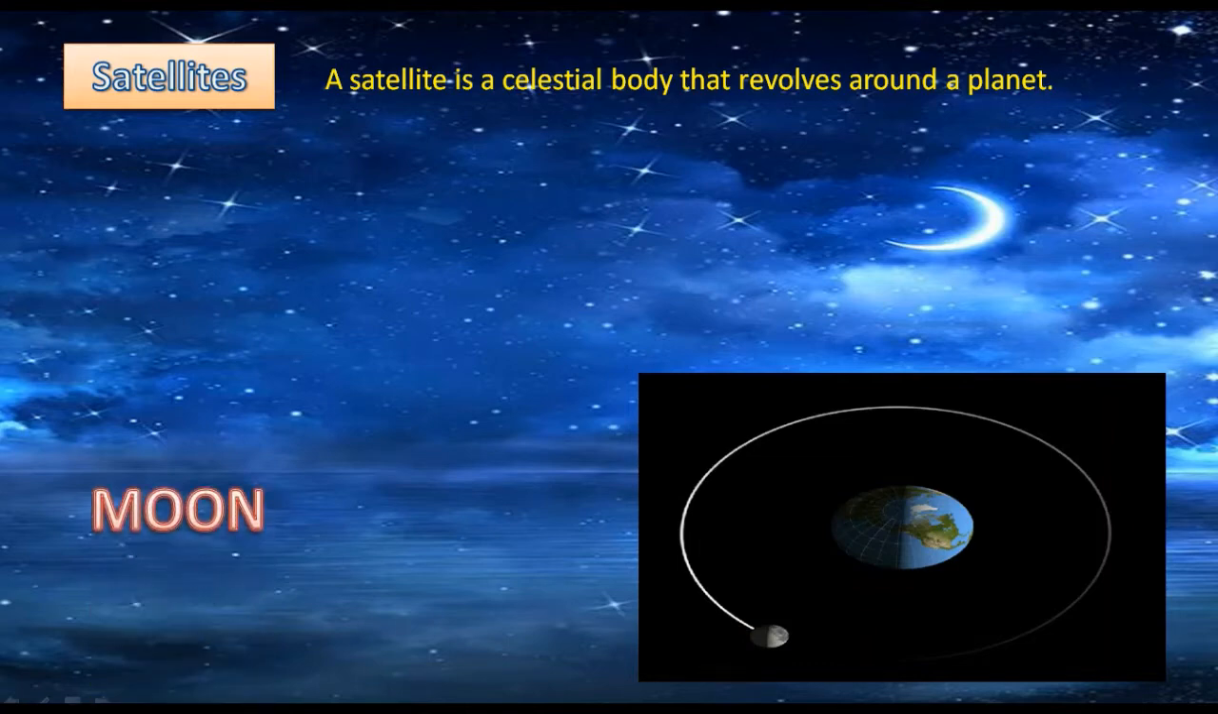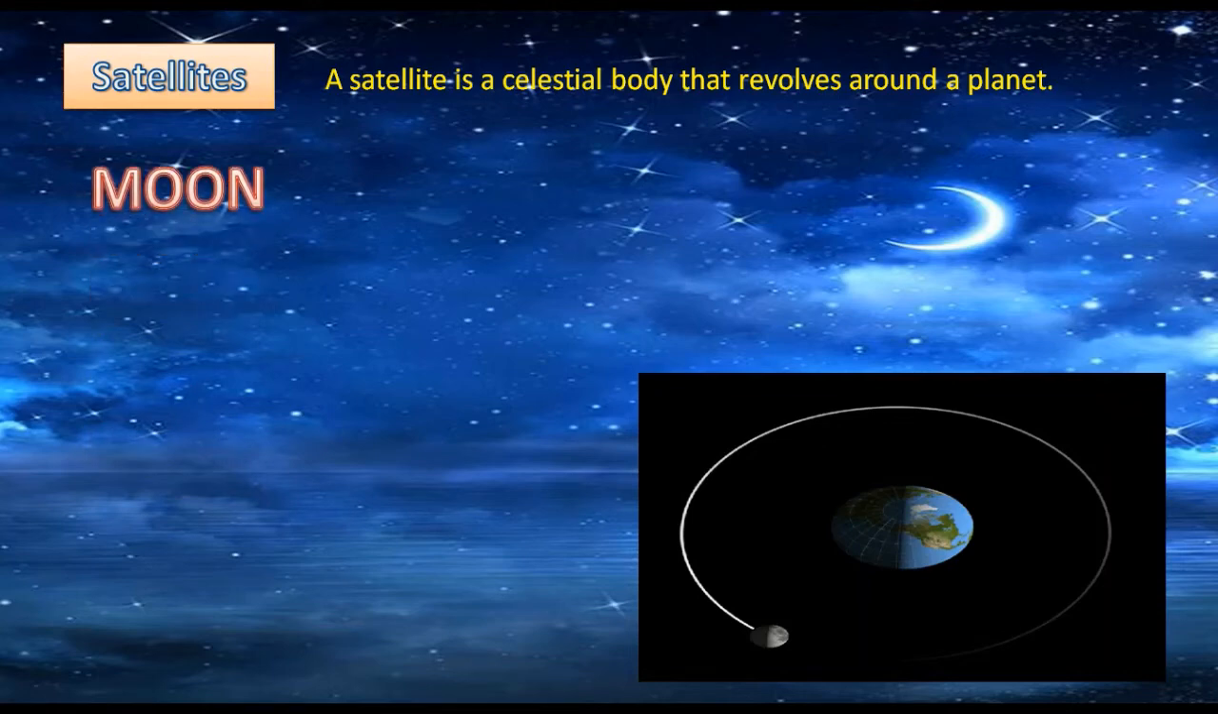And one more thing, the moon is the natural satellite of the Earth. As we will learn after a while, many artificial satellites, many man-made satellites, are also revolving around the Earth these days, but the Moon is the natural satellite of the Earth.